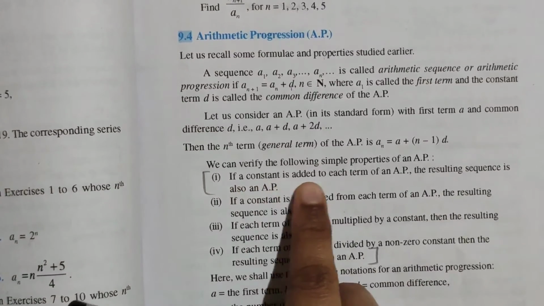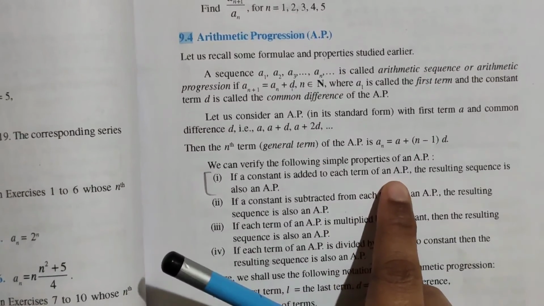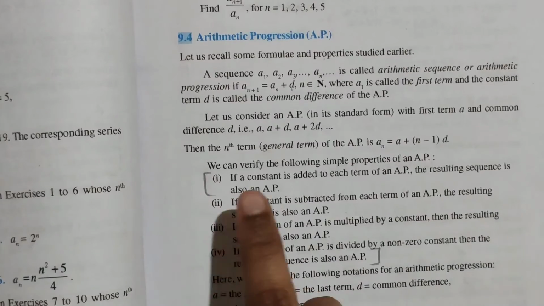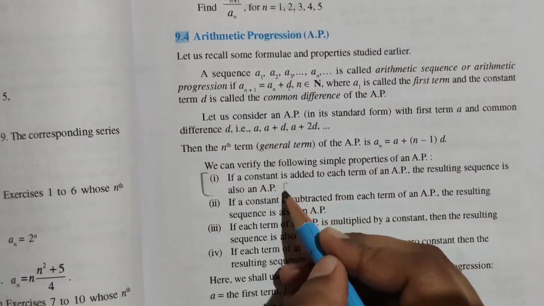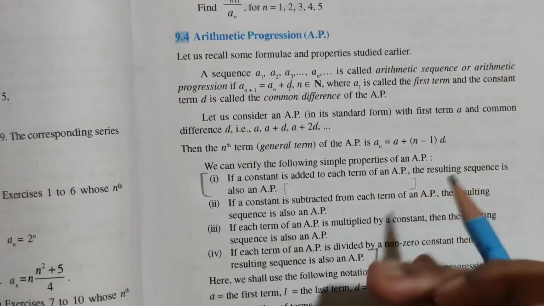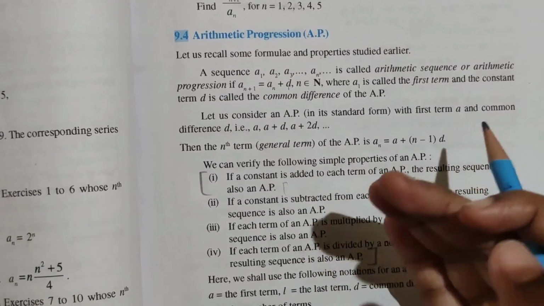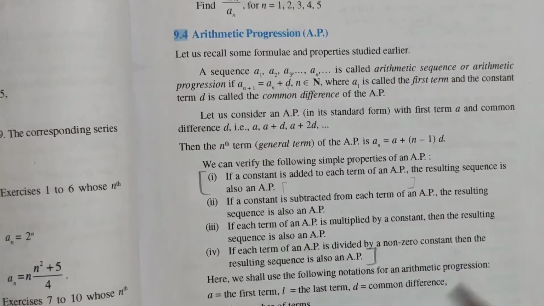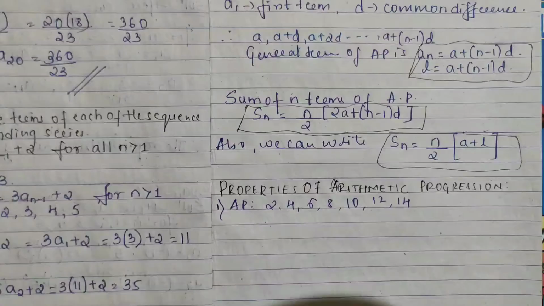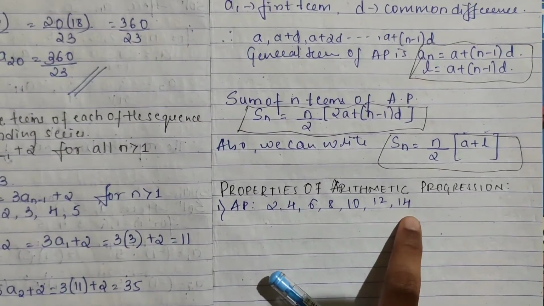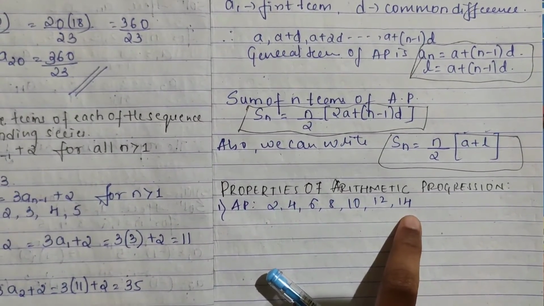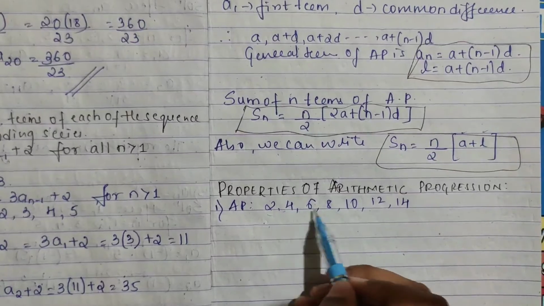If a constant is added to each term of an AP, the resulting sequence is also an AP. For example, they have given you an AP. If you add any constant term to it, its resulting terms will be an AP only. Suppose this is an AP: 2, 4, 6, 8 up to 14. It is an AP, right? See, the common difference is the same, 2.